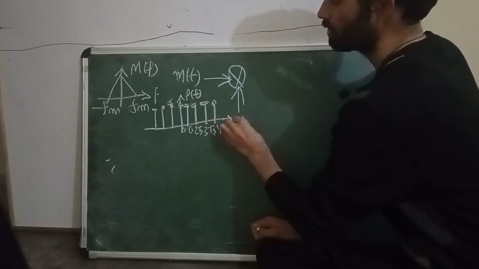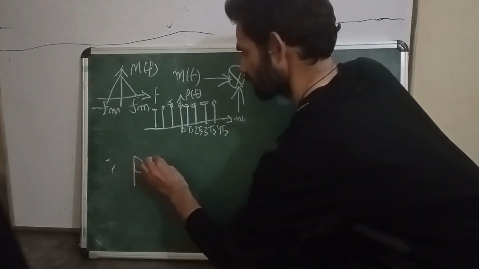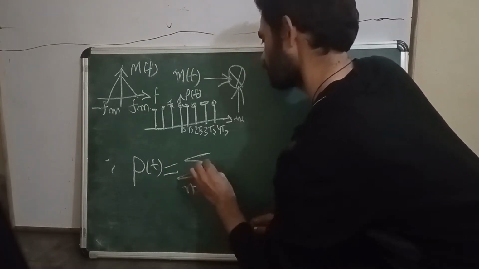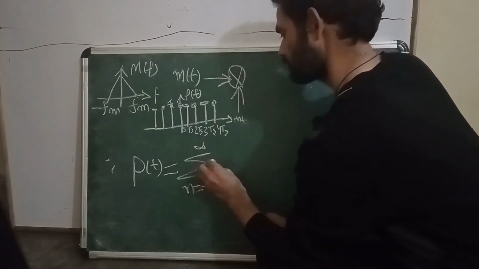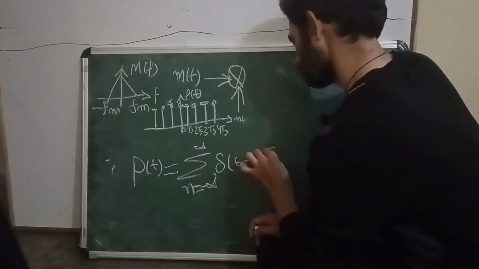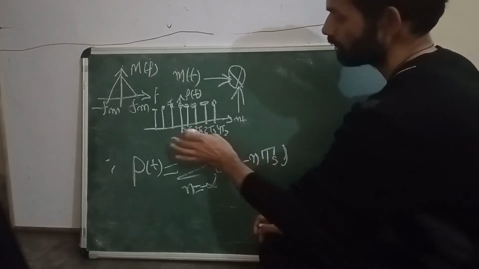So this impulse train is nothing but p of t, which is equal to the summation from n equals minus infinity to plus infinity of delta of t minus nTs. So this is the impulse train.